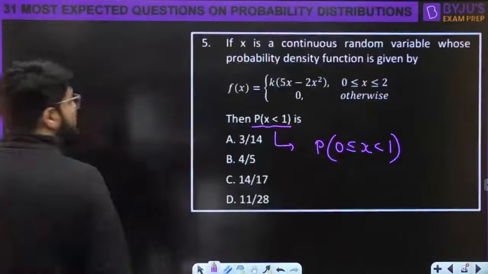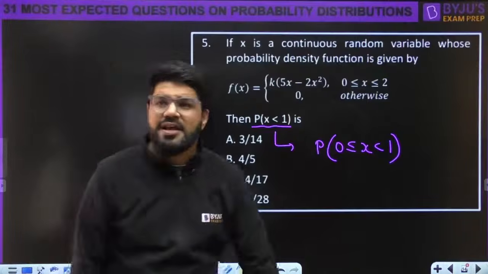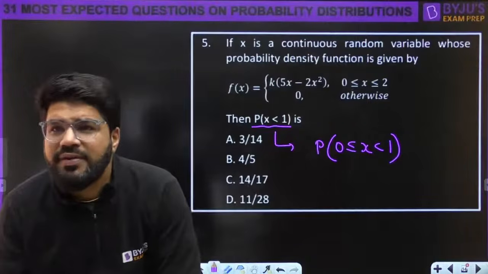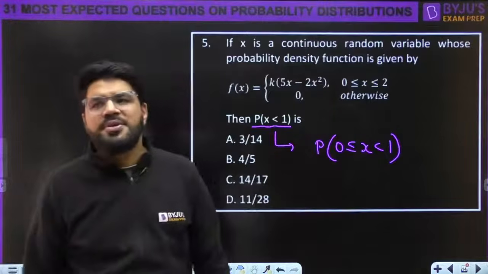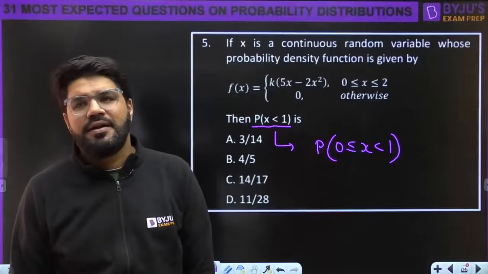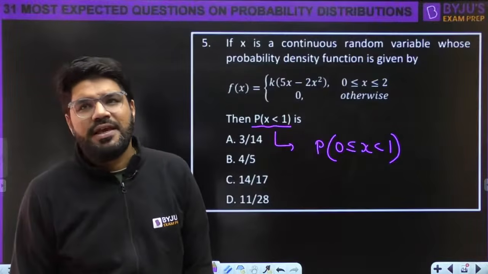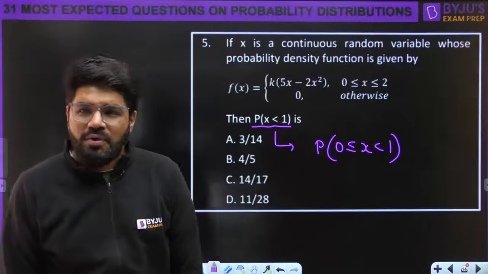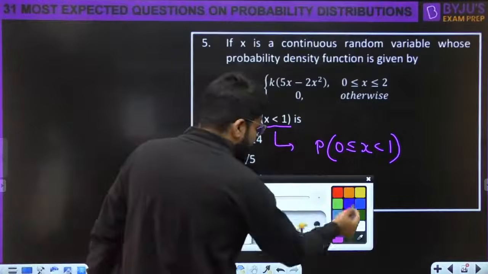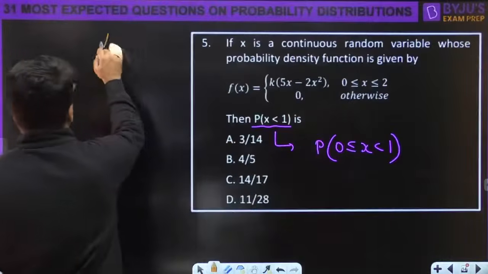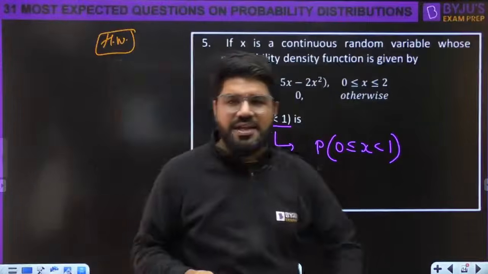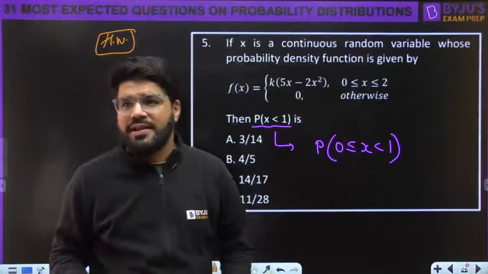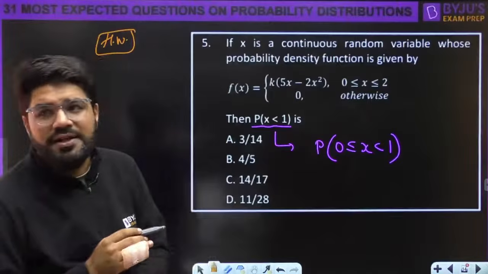Here the function is directly given, so we can go with the function analysis. But in this function, again one unknown is given, that is K. And the option doesn't involve K. So what is the first step? This one question is for you as homework, because the calculations are similar to the previous question. Already some of you have come up with the answer as well.